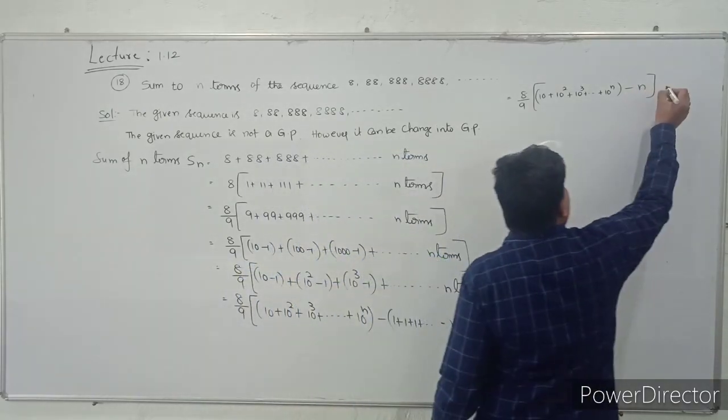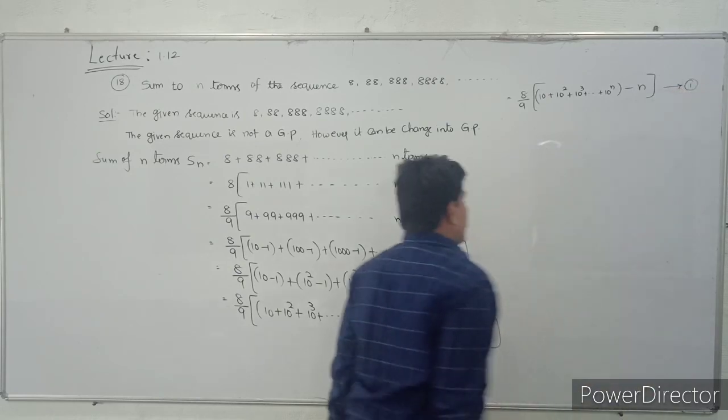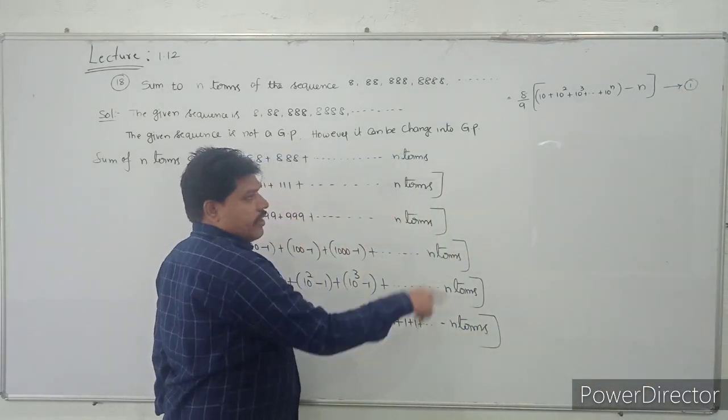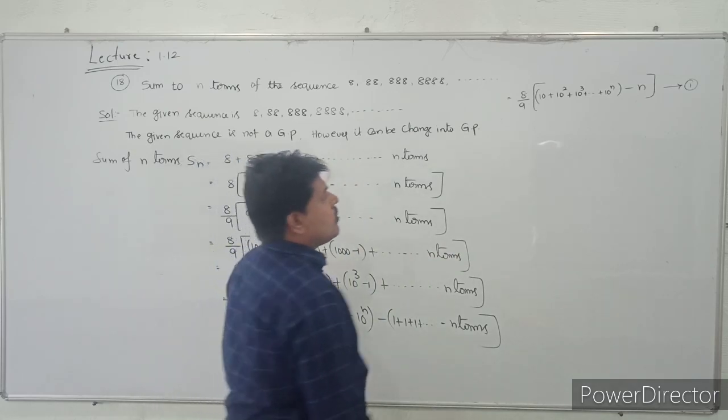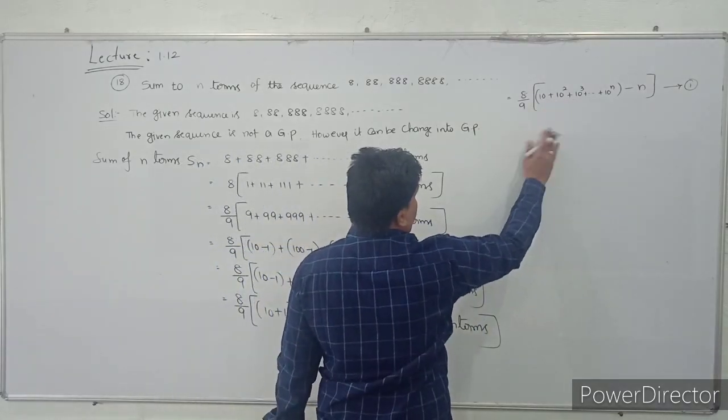How many ones are there? n ones are there, so if you add all these terms, we will get n. I will take this as equation number 1.